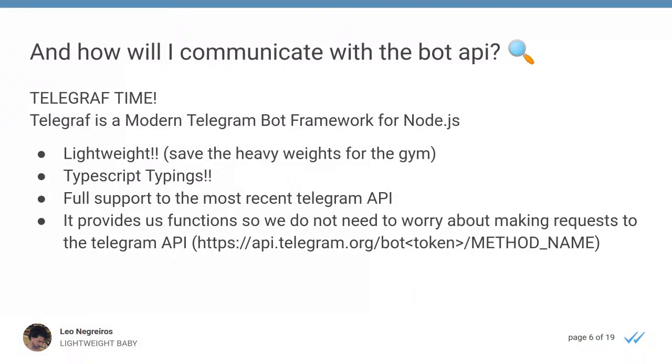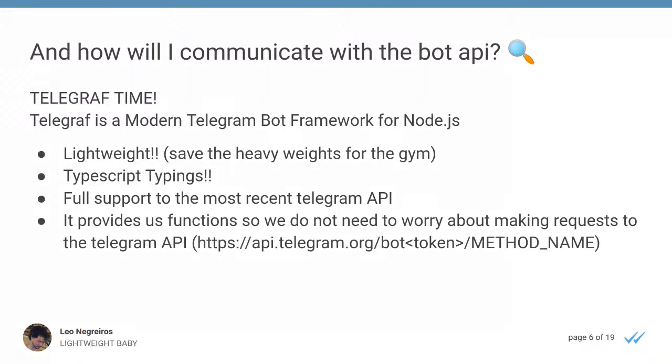And how will we communicate with the bot API? Well, it's Telegraf time. Telegraf is a Node.js lib that basically is a wrapper around the Telegram bot API. It makes our lives easier because it's lightweight and it has TypeScript typings. I really like TypeScript. I think it really helps the development to go there and see what types the functions are using, what you need. It's kind of a documentation read on your code, and I really like it. I think it helped me a lot.